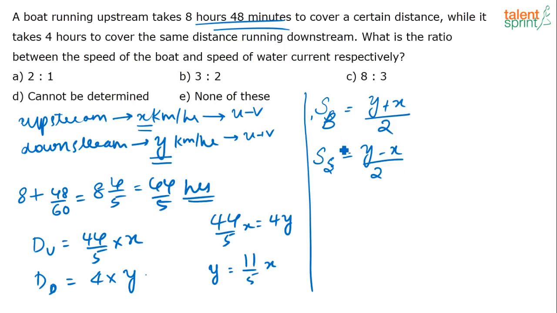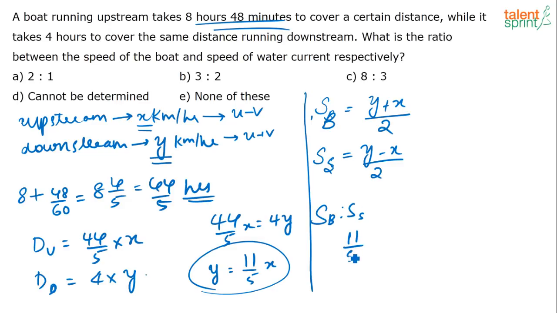Using this, what have they asked? What is the ratio between the speed of the boat and the speed of the water? So we have to find SB is to SS. We know the relationship between x and y. Just substitute that here, you get the answer. Just make everything in terms of x or everything in terms of y. So let's make everything in terms of x here.